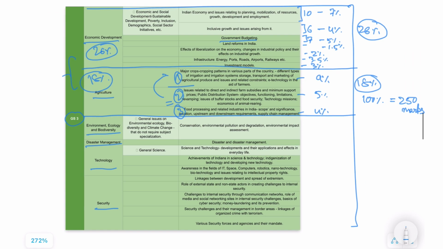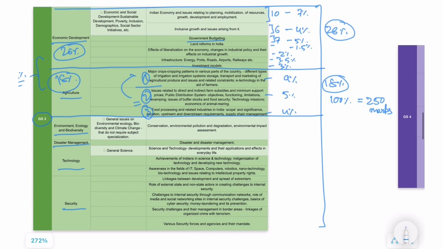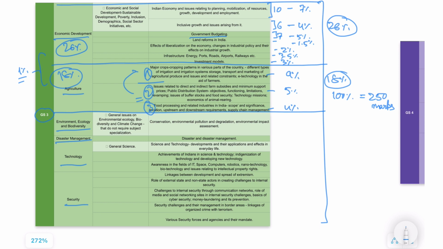So total right now we have is 44% has been covered. So you can see as you're proceeding along, it's very well equitably distributed. We have covered almost half of the syllabus, and half of the exam portion has been covered. Let's go to the next one, which is the environment.